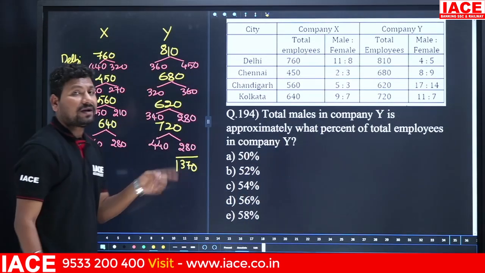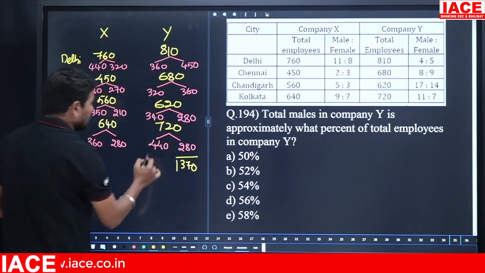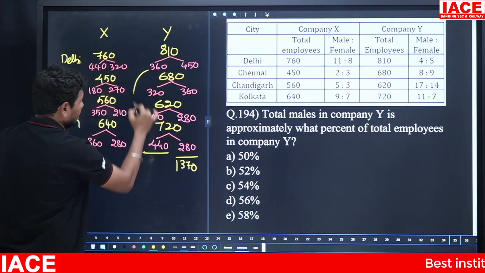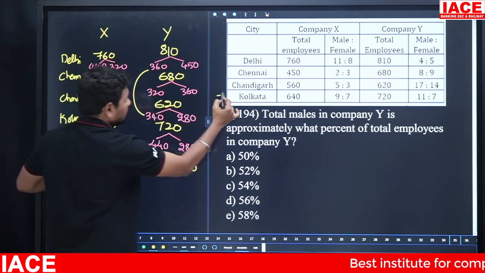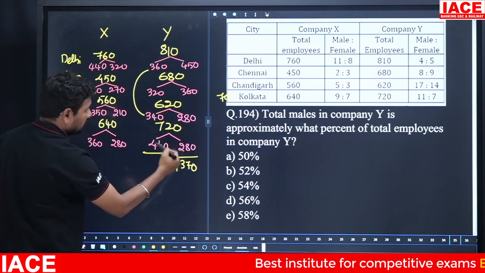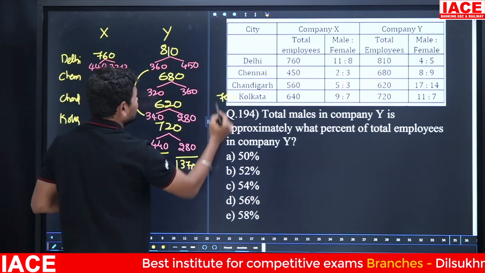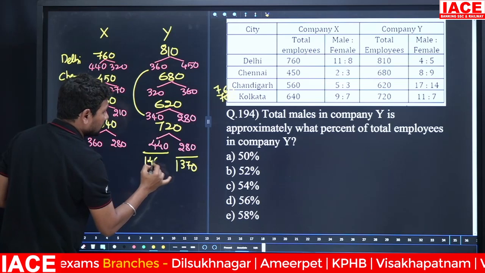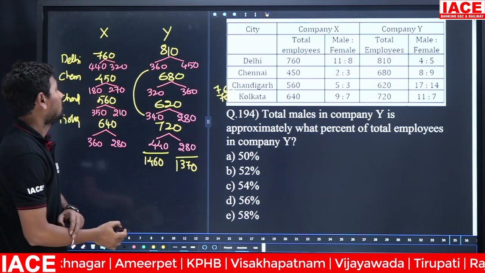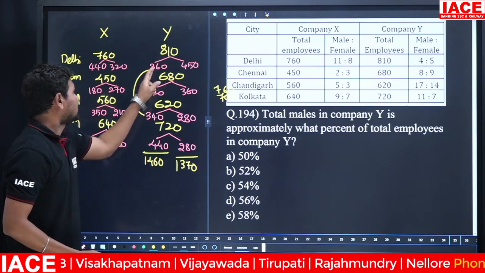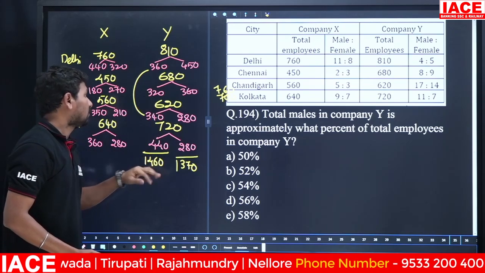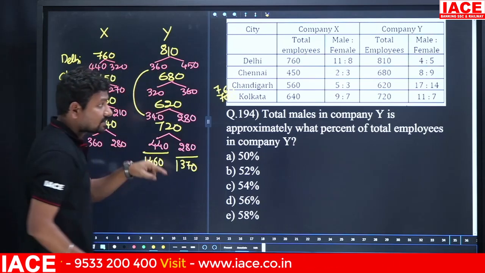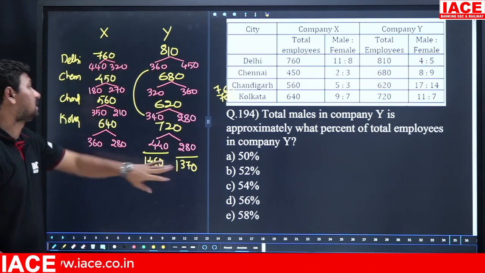Total males in company Y is. Now look at total males they are asking. Here total value we can add it now. So 360 plus 340, 700. Next 320 plus 440, it is equal to 760. Its total value is 1460. 360 plus 340 is 700, 320 plus 440 is 760, 760 plus 700 is 1460. Total males in company Y is approximately what percentage of total employees in company Y?